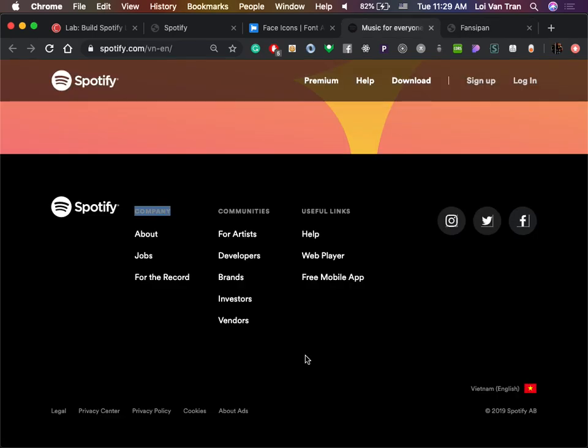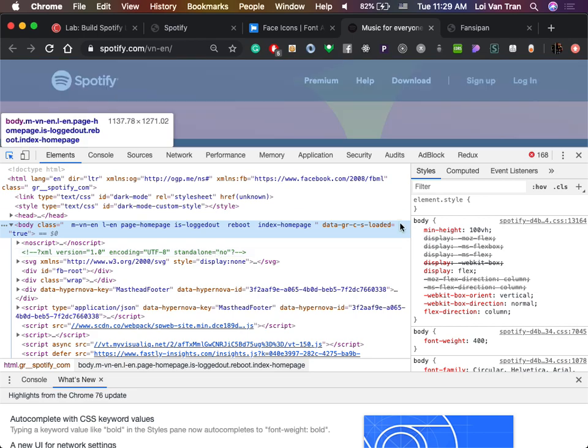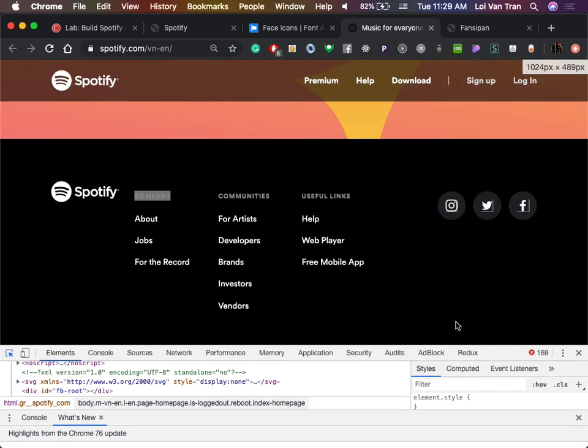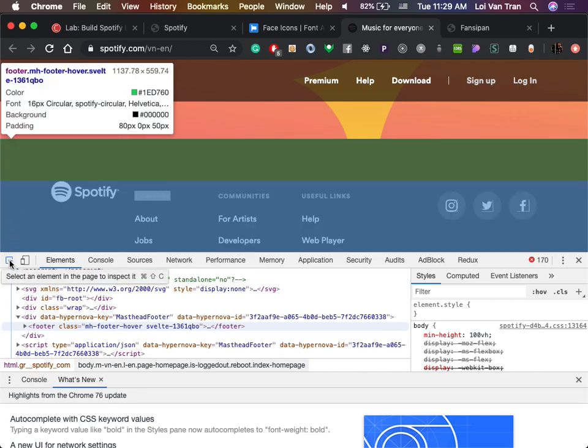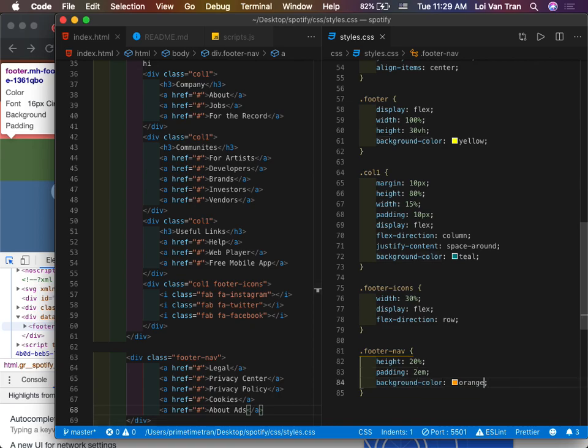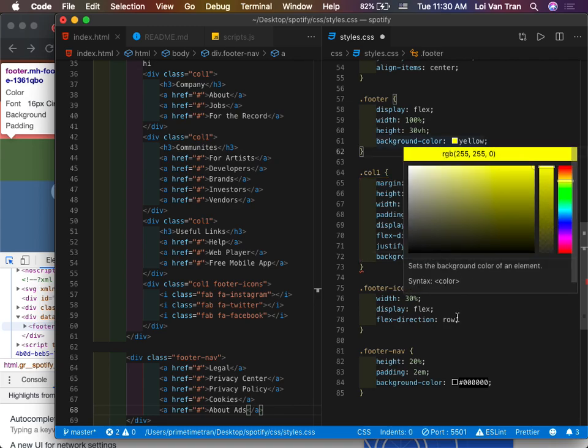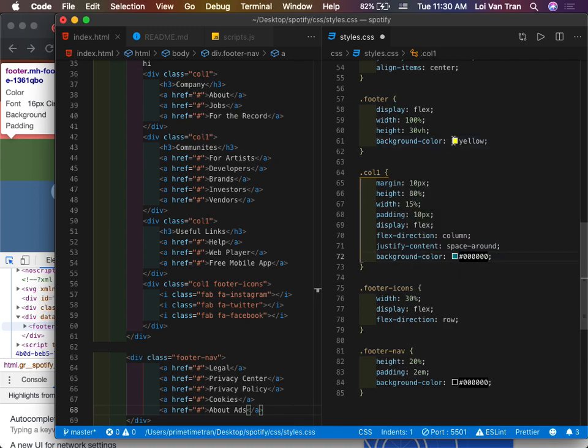All right, so let's go back to Spotify, and instead of telling you and using the colors that I suggested, I'm just gonna look at the colors that they have. So I'm gonna click this little icon right here, and you guys can see when we hover over it, we see the color. What's the color? You guys see that in the top left? #0000. So I'm gonna say, let's just call it black. Ah, let's be pro. So we copy that, paste it here, paste it here. Oops, I messed up right here. Paste it here.